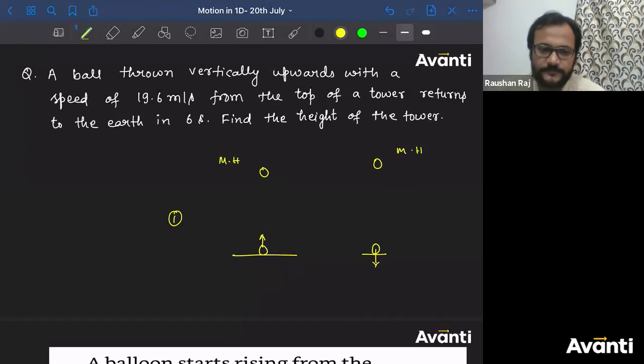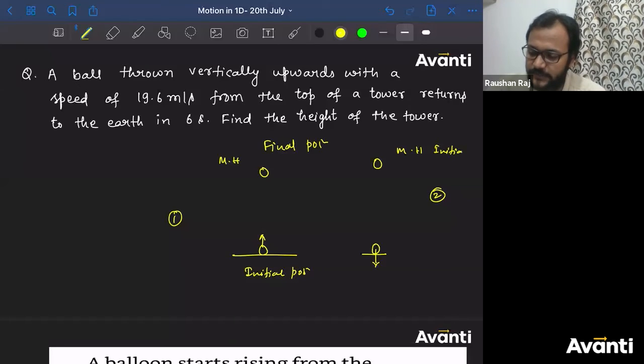It is coming down. In this case, I have considered this is the initial position and this is the final position. This is the second case. Here I have considered this the initial position and this the final position.